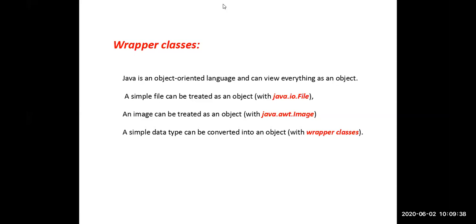But most of the concepts in Java do not want ordinary variables. They want the objects. They want the objects instead of the variables. They want the objects only. Then how to provide an object for an integer data type? How to provide an object for a float data type? How to create an object for the char data type? The question is how to create objects for the primitive data types. If you write the normal syntax int A, it is an ordinary variable only, not an object.